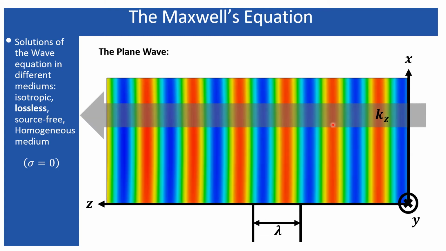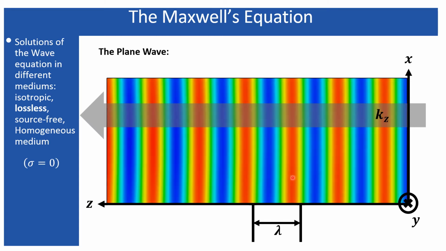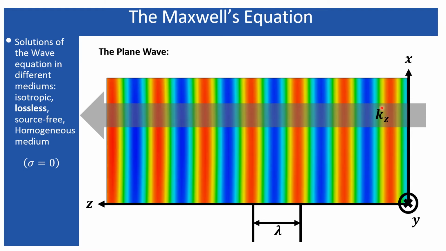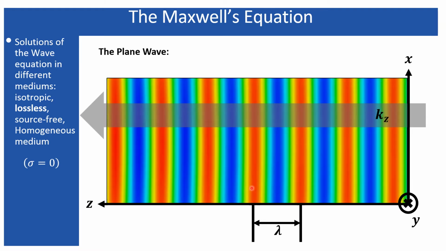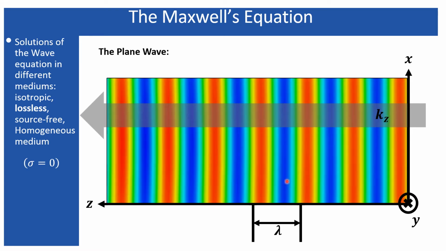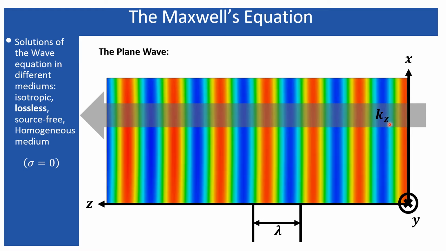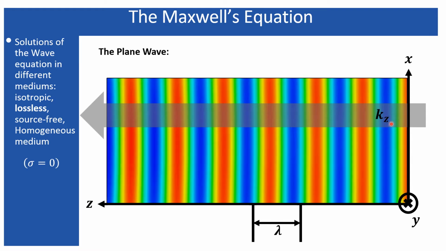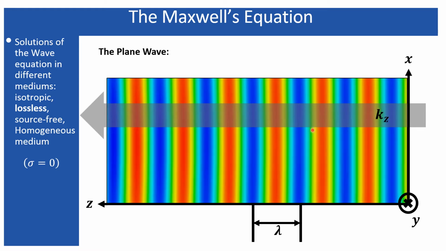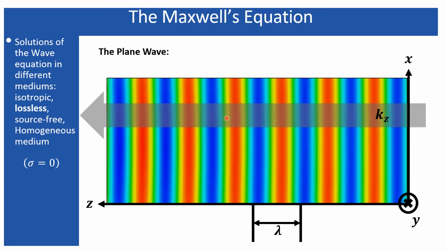And look, this represents the kz, because the wavelength you can measure along the z direction, because it is propagating along the z direction. So kz represents the number of cycles per unit length, or rather per radian. 1 by lambda is per unit length, but 2 pi by lambda, which is represented by this kz, represents the number of cycles per radian along the z direction. That is why kz represents the direction of the wave in the z direction.